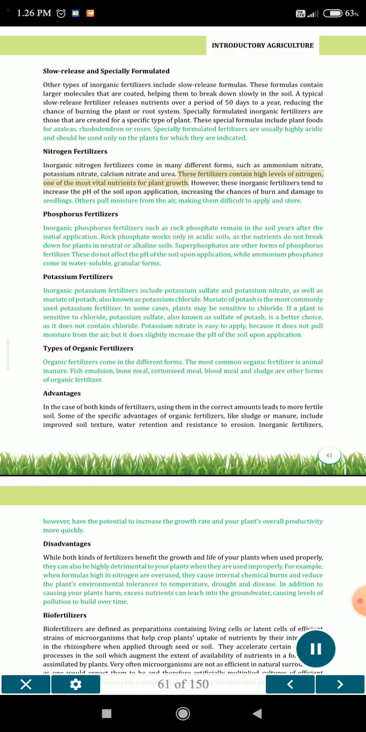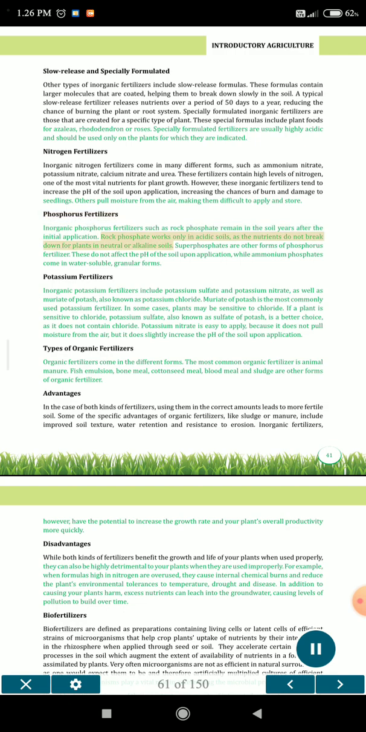These fertilizers contain high levels of nitrogen, one of the most vital nutrients for plant growth. However, these inorganic fertilizers tend to increase the pH of the soil upon application, increasing the chances of burn and damage to seedlings. Others pull moisture from the air, making them difficult to apply and store. Phosphorus fertilizer. Inorganic phosphorus fertilizers such as rock phosphate remain in the soil years after the initial application.